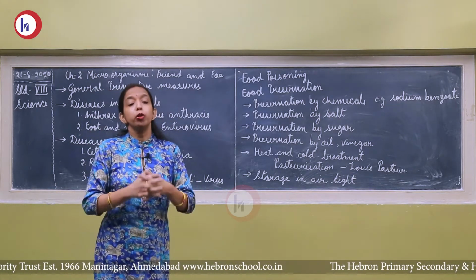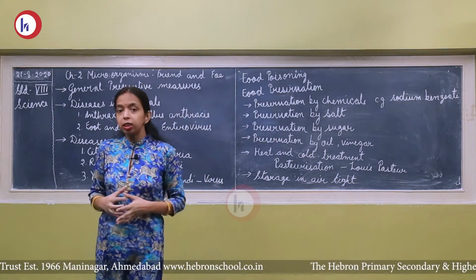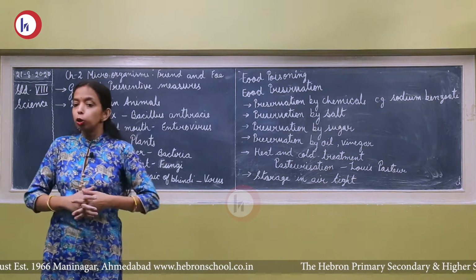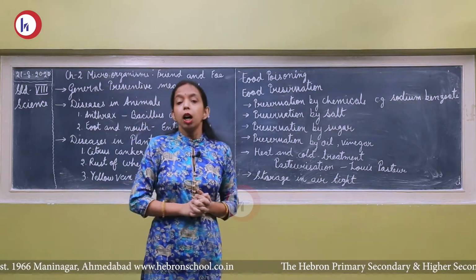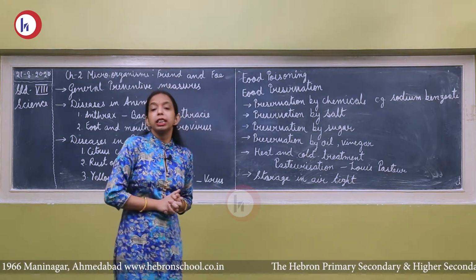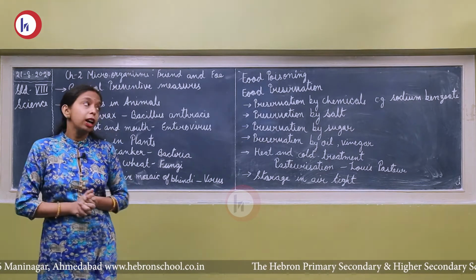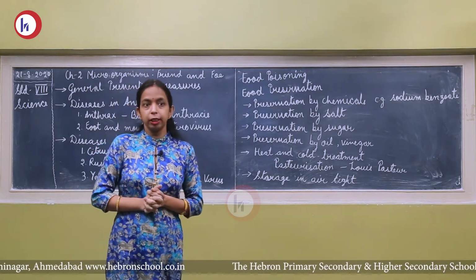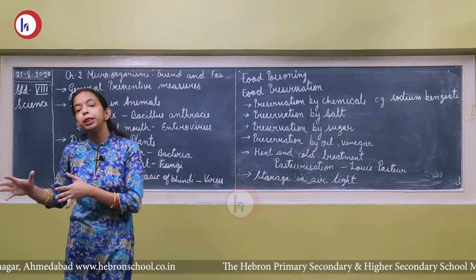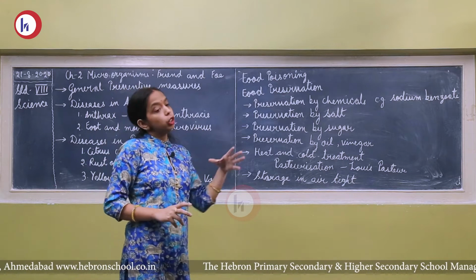So, we have to drink boiled water. We have to eat the food which is covered. We should not eat uncovered food or contaminated water, so we can be prevented. If any person at home has such types of diseases, their belongings should be separated. They should be in complete isolation.